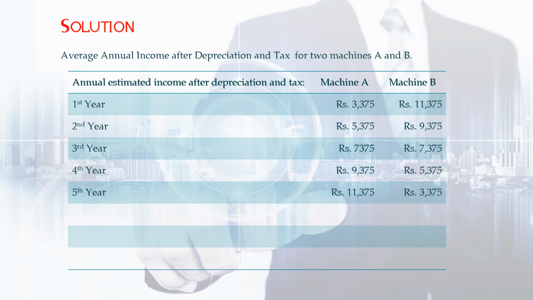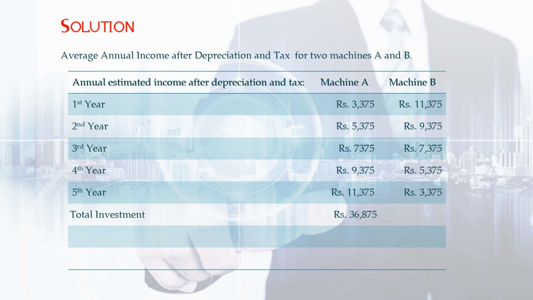I have seen generally students making mistakes at this part. Although after seeing that the given information is after depreciation and tax, yet by seeing a tax rate they will involve the tax rate into the problem in some way and they will create a new problem. So here you have to just ignore the tax rate given in the problem. Let us find the total.